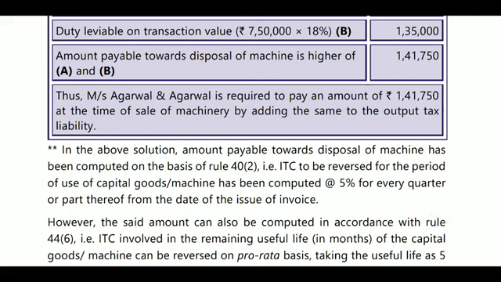In addition to the above solution, the amount payable towards disposal of the machine has been computed on the basis of Rule 42. ITC to be reversed for the period of use of the capital goods, the machine, has been computed at the rate of 5% for every quarter or part thereof from the date of issuance of invoice. However, the said amount can also be computed in accordance with Rule 44(6).